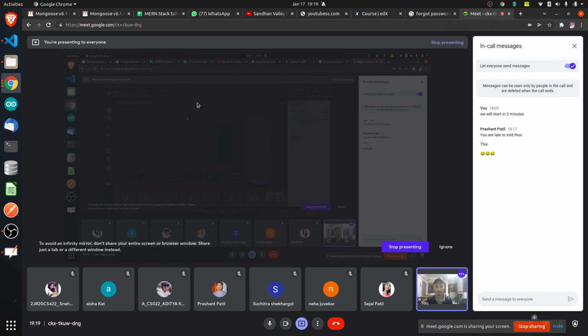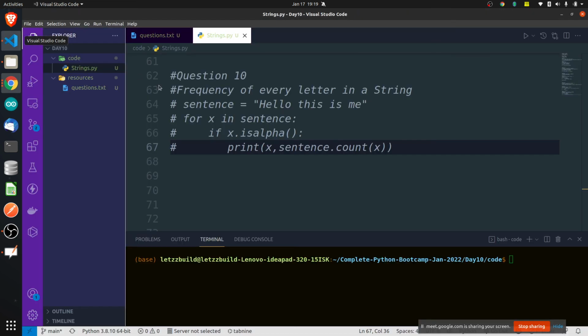Did you understand or no? If you have any doubts, just ask. Just remember the functions and when to use which. Count you will use when you want to count the occurrences. Sentence, or whatever the string is, string.count, and which occurrence you want to find. That's it. Very simple. What if I twist this question and give you?